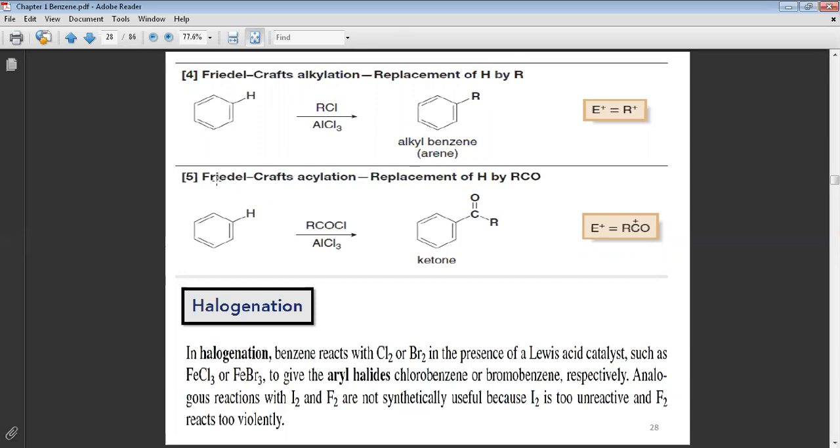The final one is the Friedel-Crafts acylation. This is the acyl group. The carbonyl with alkyl, we call the acyl group. Replacement of the hydrogen by the acyl group, and we will talk about all the reactions one by one, inshallah. The first one is the halogenation.